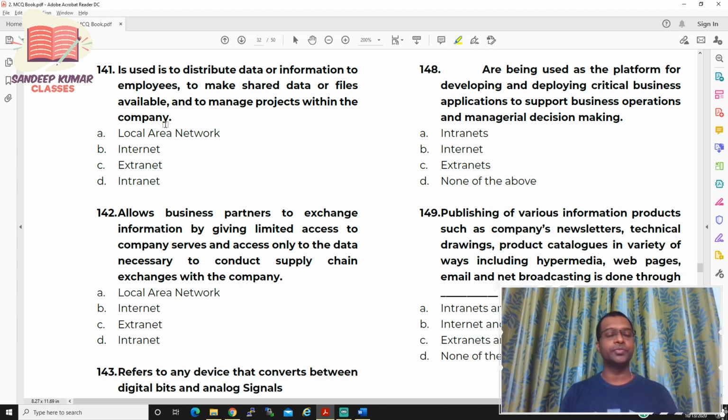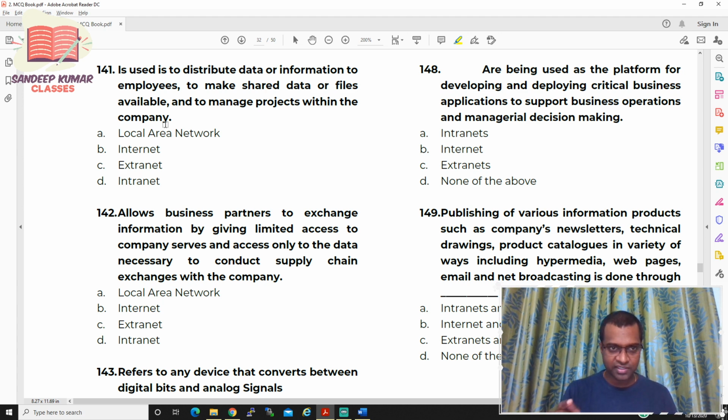Dash is used to distribute data or information to employees, to make shared data or files available to manage a project within the company. When you are doing MCQs in the exam, please go through each and every word. Please take a pencil and put a pointer on that particular word. Go word by word, because words make the difference here. Don't just read and leave.